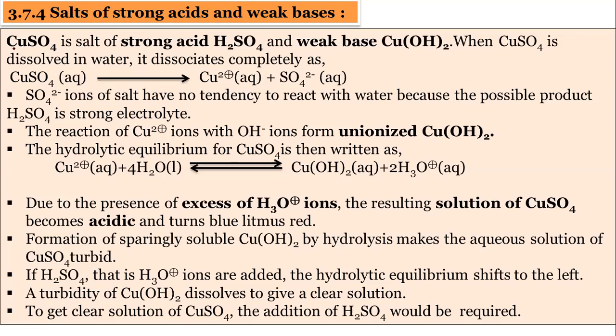See, this CuSO4, copper sulfate, is the salt of a strong acid and a weak base. The strong acid is H2SO4 and the weak base is Cu(OH)2, copper hydroxide. So this CuSO4 salt is prepared from the strong acid H2SO4 and the weak base copper hydroxide. When this CuSO4 salt is dissolved in water, it dissociates completely. It forms Cu2+ cations and SO4 2- anions.